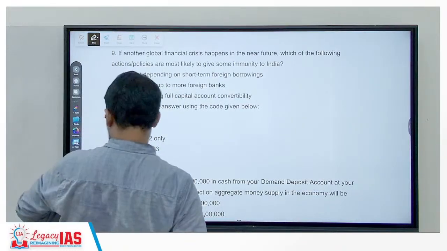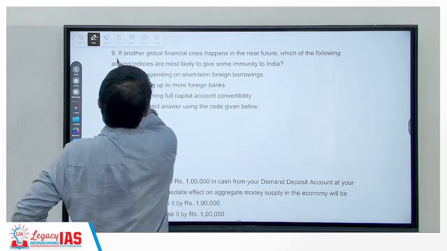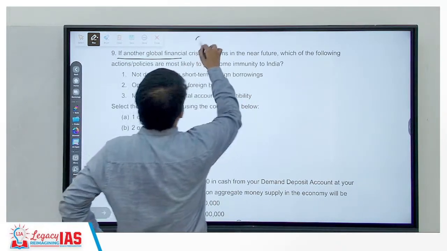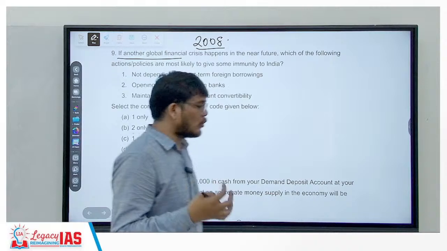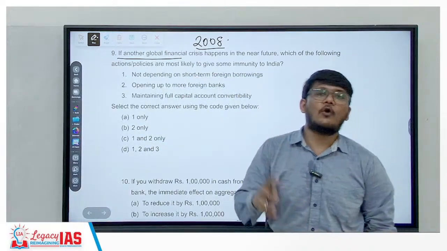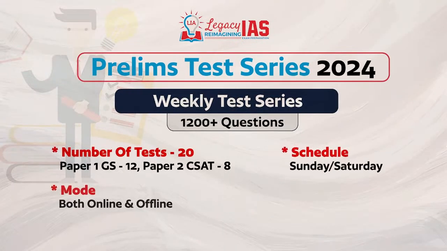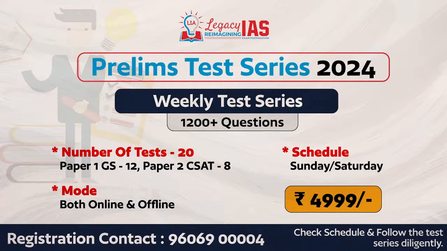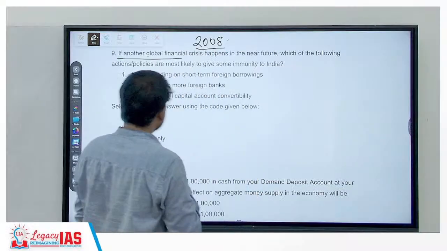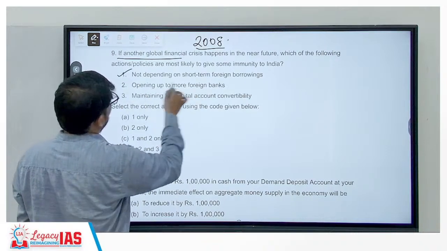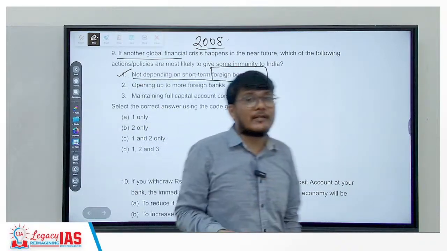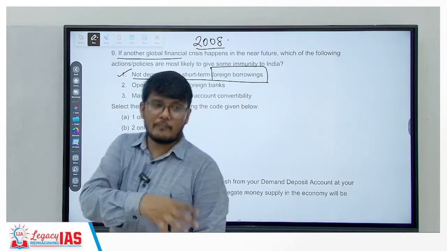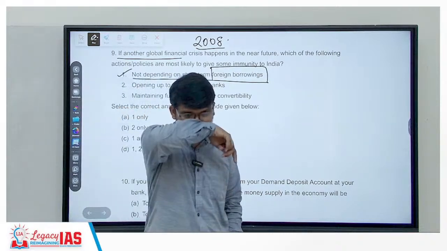Okay, moving on to the next question. It says that if another global financial crisis happens, another global financial crisis means which one was the previous one? 2008 global financial crisis, starting from the USA due to its subprime housing loan issue. Alright. So if it happens in the near future, which of the following action policies are most likely to give some immunity to India? Number one, not depending on short-term foreign borrowings. Yes, the lesser your dependency on foreign borrowings, whether short-term or long-term, more so short-term because we have to give it back in the short term, right?